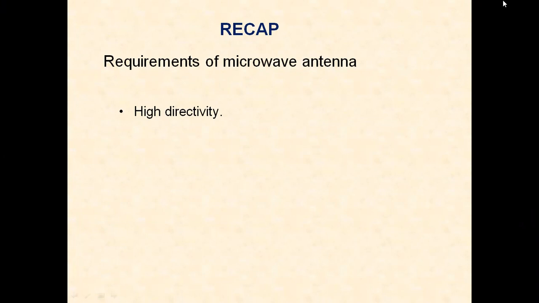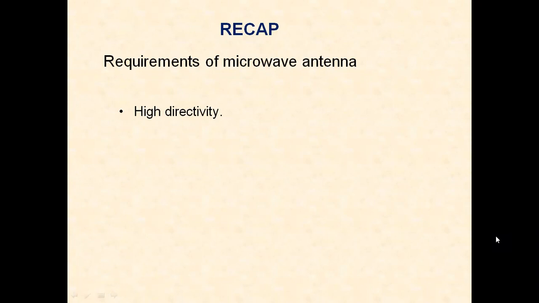The gain in a particular direction should be very high, because mostly at microwave, the transmission is directional only, point to point. For example, in case of satellite communication, from earth station to the satellite, we require high directivity.